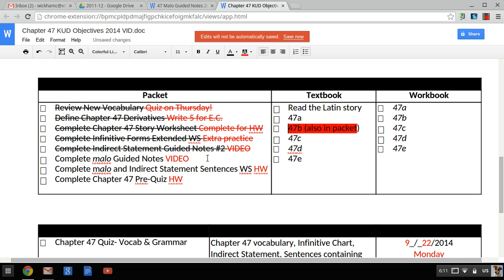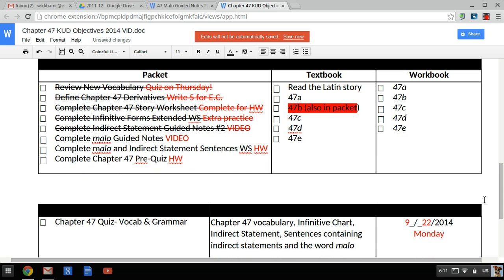Today we'll be doing the Malo guided notes video, which I've filled in most already. So you'll just be copying down basically what I've already written. And you will also be completing the Malo and indirect statement sentences worksheet. And finally, for tomorrow, I'd really like you to try and complete the Chapter 47 pre-quiz, just so that you have an idea of what your quiz or quest on Monday is going to be over. That's Monday, September 22nd.